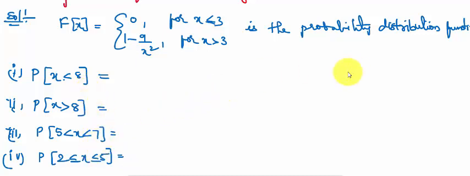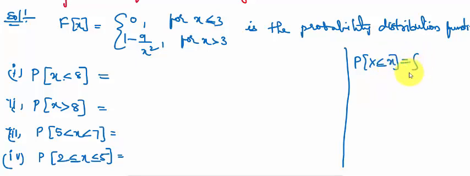find out. We know that from the probability density function, probability of x is less than or equal to small x is equal to the integral from minus infinity to small x of f of x dx, which is equal to capital F of x. Here x is less than 8 means we can take from the probability distribution function F of 8.